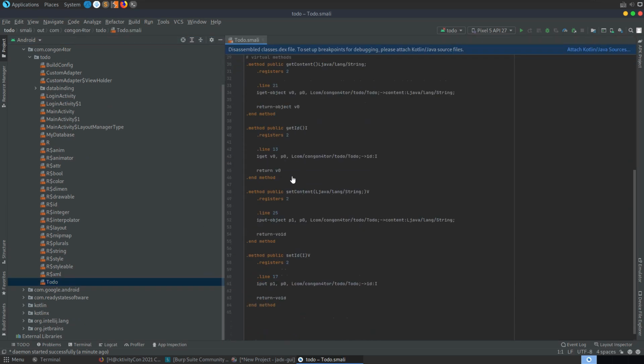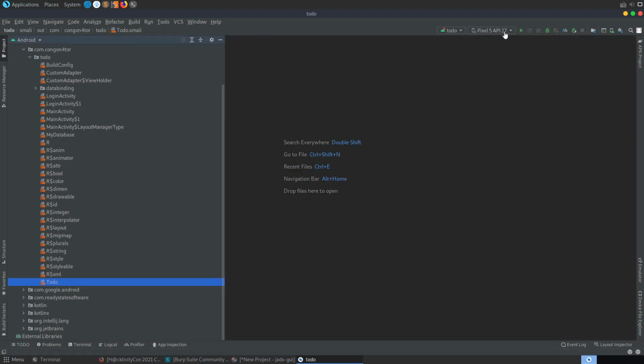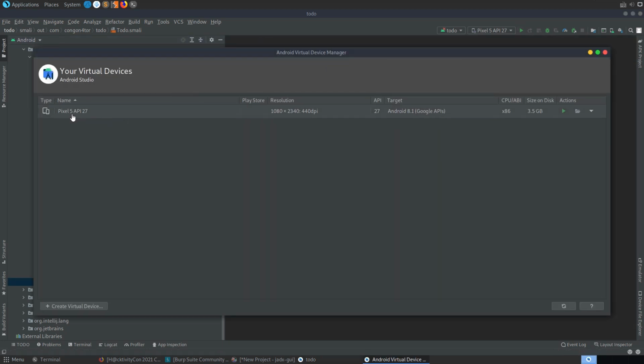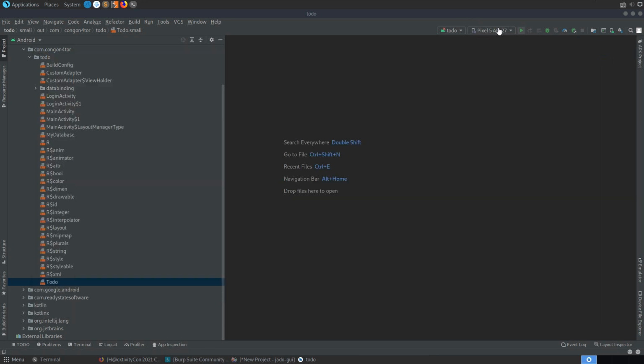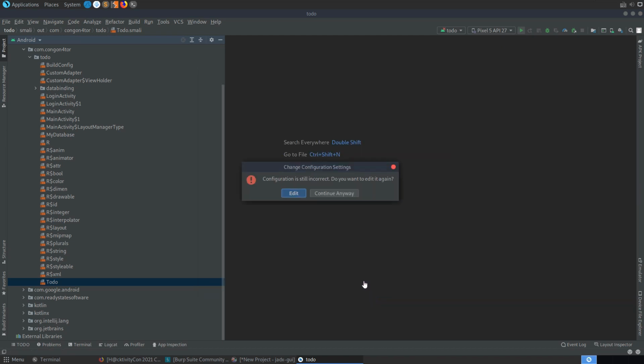Yeah, so we can actually go and have a look at the assembly code here as well, and we can have these run on different Android devices. So I've set up a Pixel 5 running Android 8.1. You can try some different ones. Sometimes on challenges you need a specific version or within a certain range, but with that done, we basically just go and say that now we want to run or we want to debug. I'm just going to run it, and let's try and run it now.